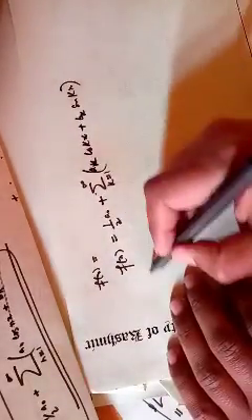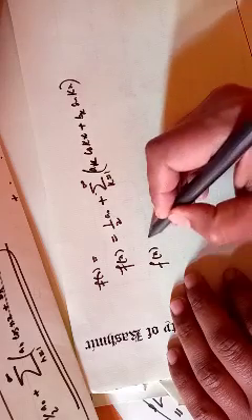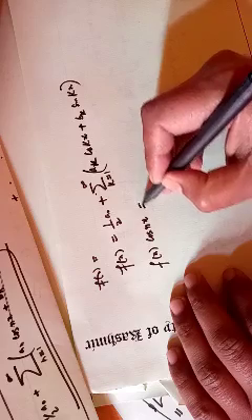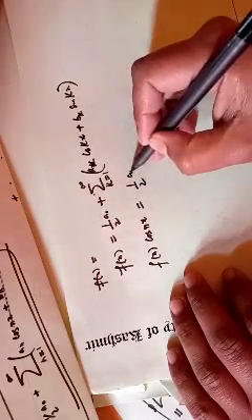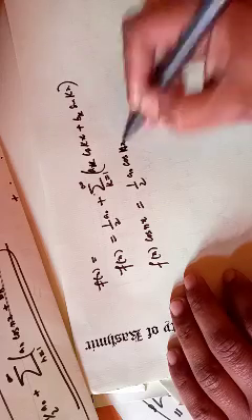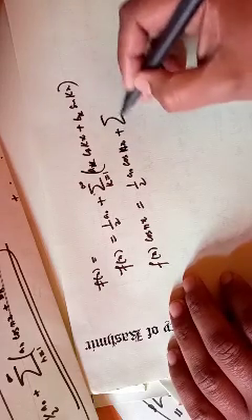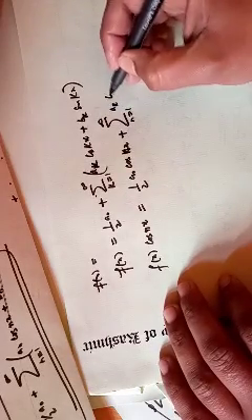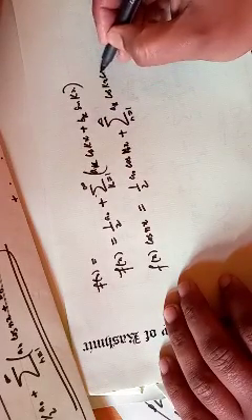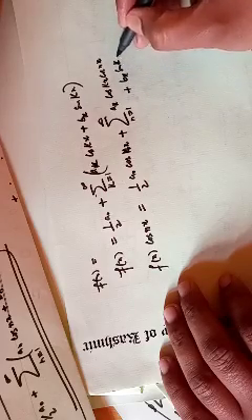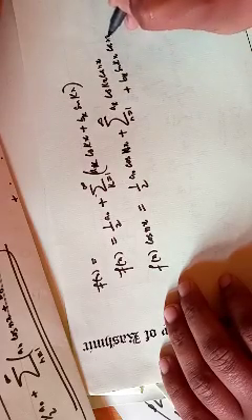So f(x), now I just multiply it by cos nx. You would get 1 by 2 a naught cos nx, plus summation from 1 to infinity a_k cos kx cos nx plus b_k sin kx cos nx.